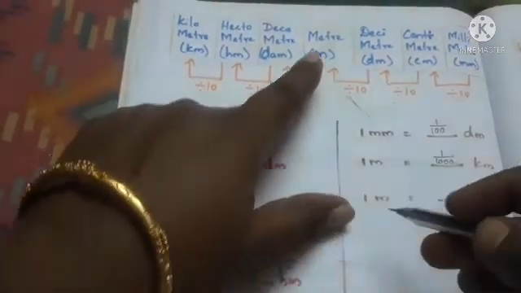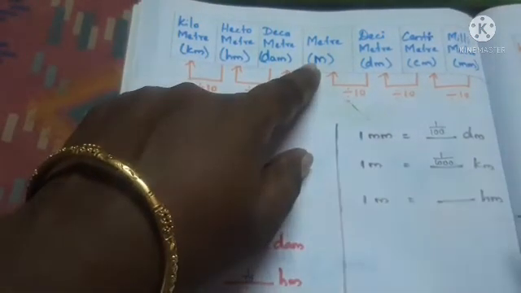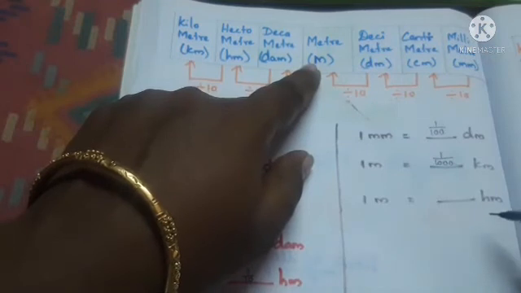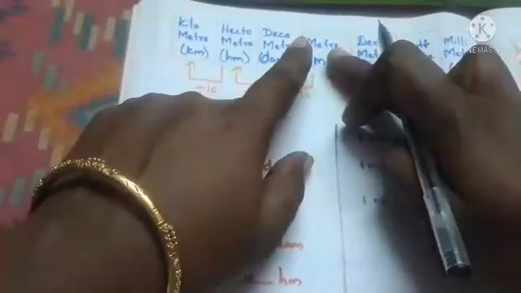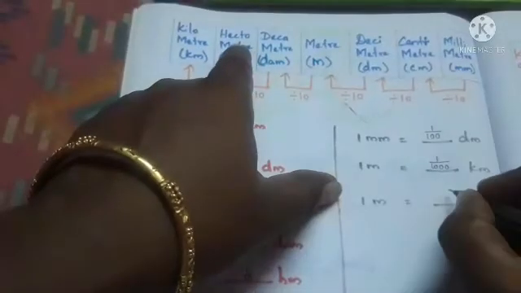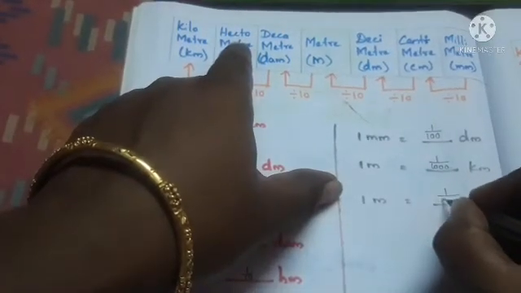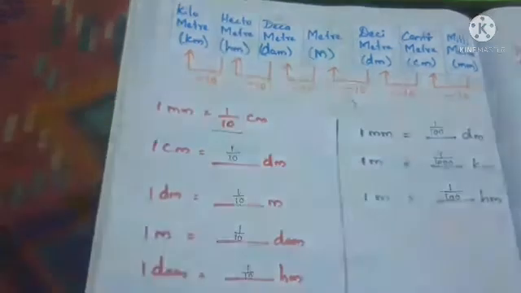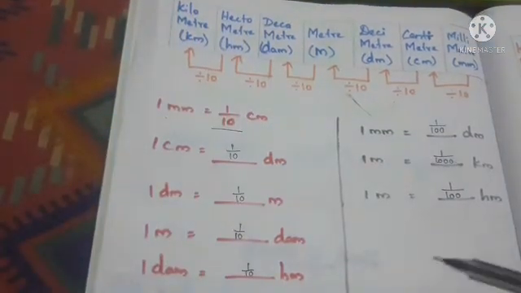Next, 1 meter. So meter is here. 1 meter is equal to dash hectometer. How many steps are there to move from meter to hectometer? 1, 2. 2 steps. So lower to higher means divide; 2 steps means 100. 1 by 100. So 1 meter is equal to 1 by 100 hectometer.